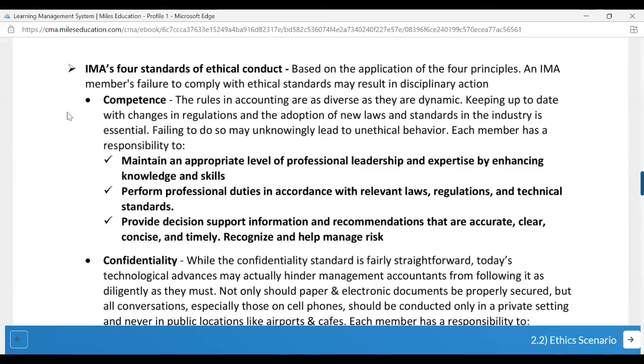Competence. So, what is the responsibility of each member of the CMA of the IMA? You need to maintain an appropriate level of professional leadership. You need to perform your professional duties according to the country in which you are residing. Then provide decision support, information, and recommendations which are accurate, clear, concise, and timely. Recognize and help manage risk.